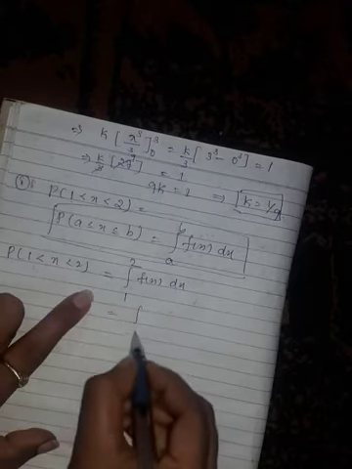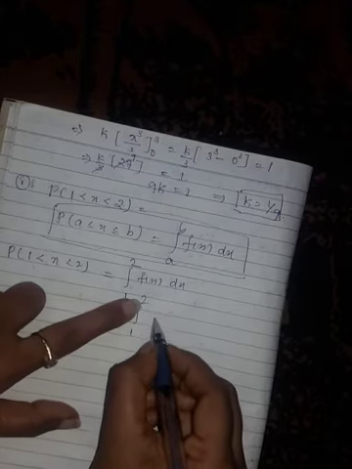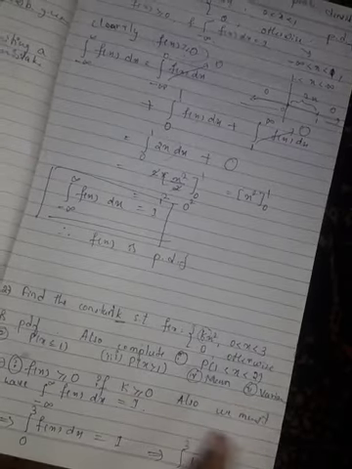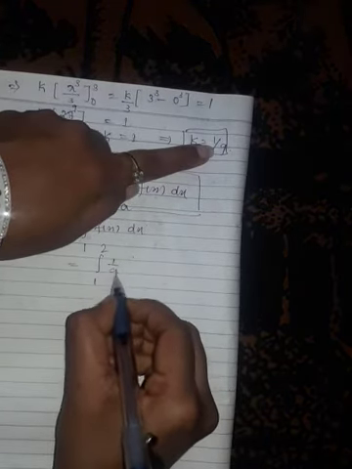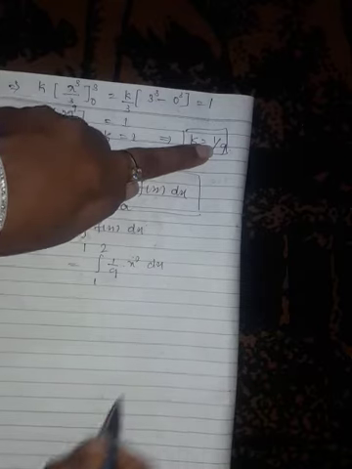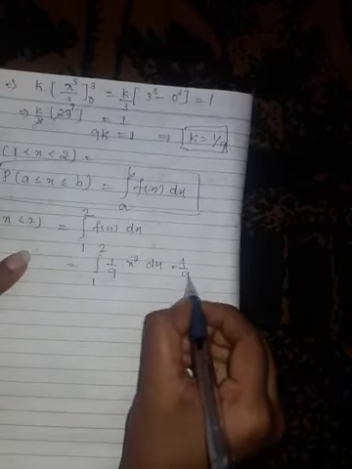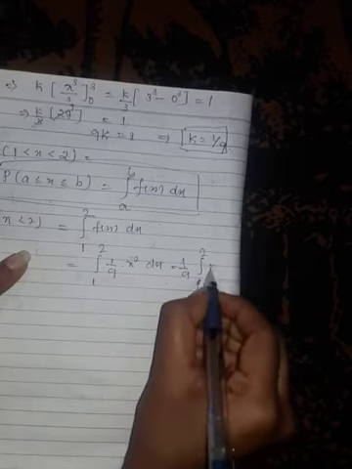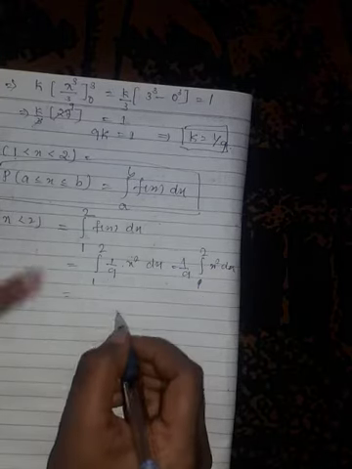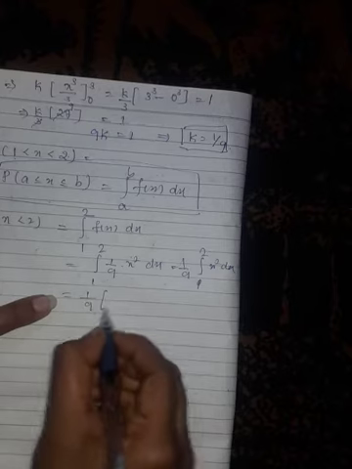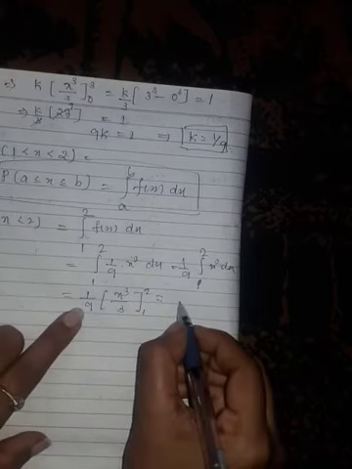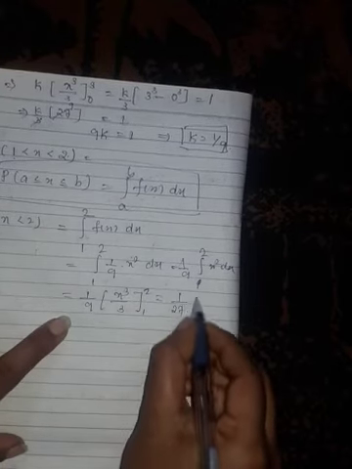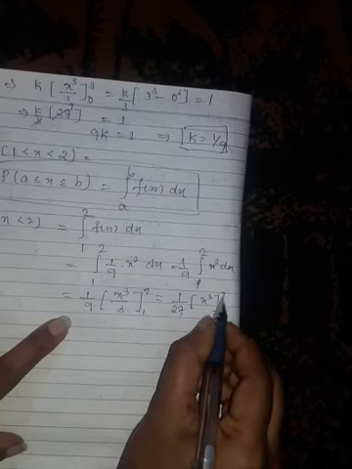What is your f of x? It is k into x square. What is our k here? 1 by 9 into x square dx. Take 1 by 9 outside. Integration from 1 to 2 of x square dx. So integrate x square with respect to x. We will get x cube by 3 from 1 to 2. Take 3 common outside. We will get 1 by 27 x cube from 1 to 2.